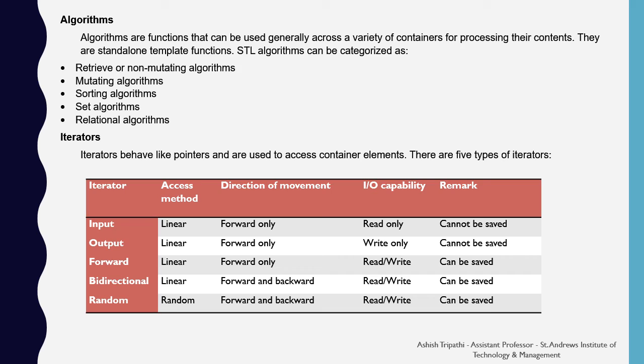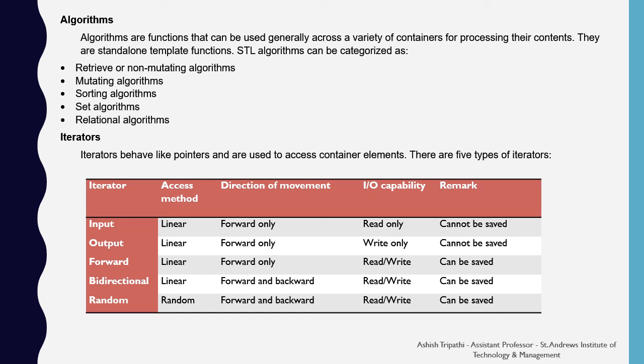Output iterator always moves in the forward direction. It has the write capability. That means it writes into the collection. Forward iterator also moves in the forward direction. It has both the read and write capability. It can be saved also.